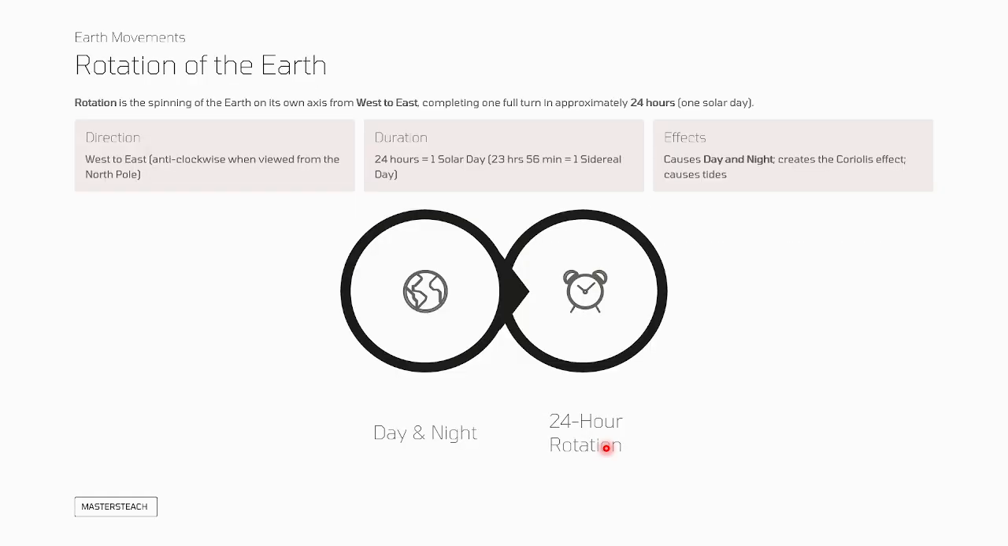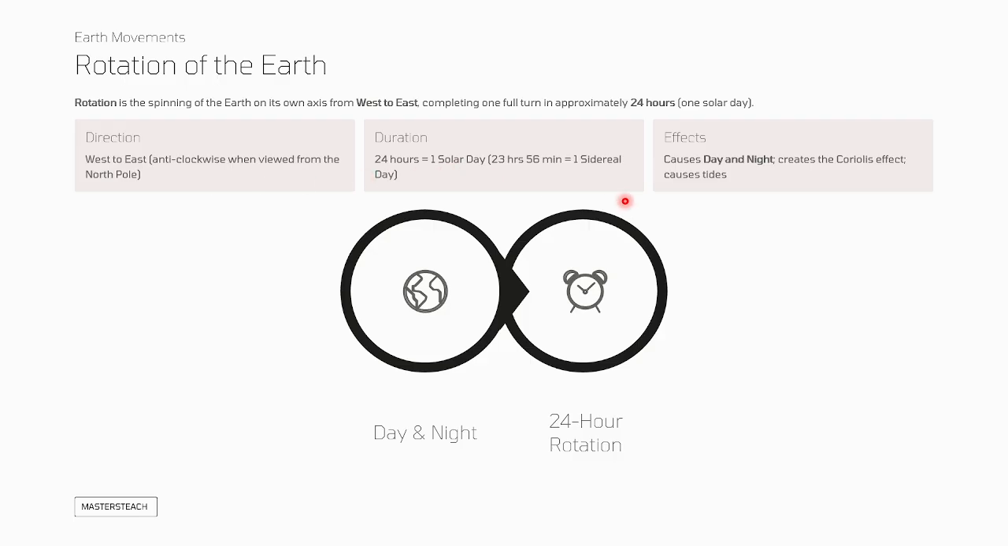Okay, then rotation of the earth. So earth movement, how it is there. The earth spins on its own axis from west to east. One complete full turn is approximately 24 hours. It is called one solar day. The direction of the rotation of the earth is west to east, so it is anti-clockwise when viewed from the North Pole.